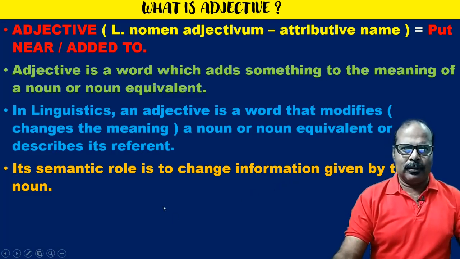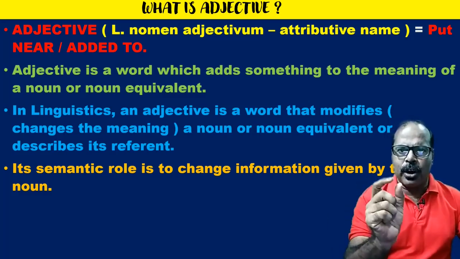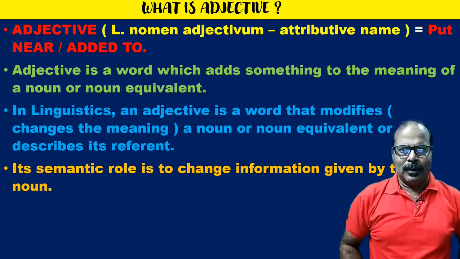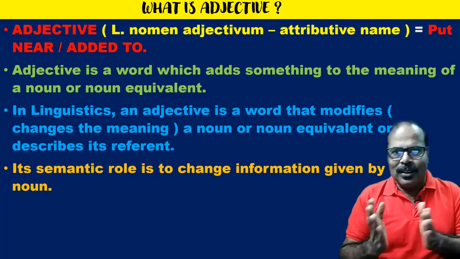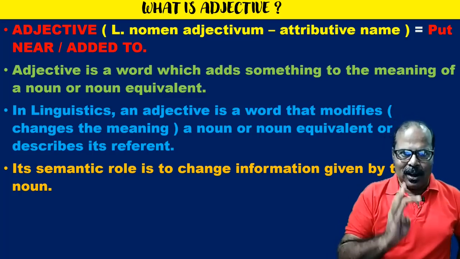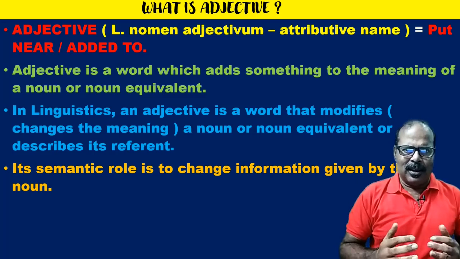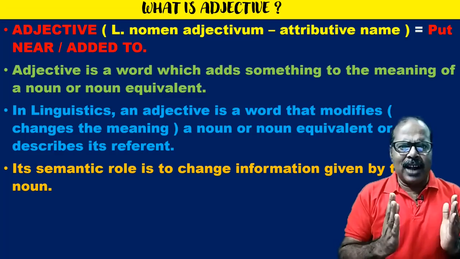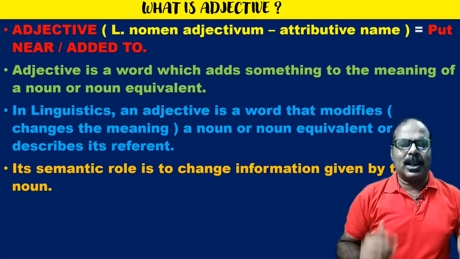For example, open the window. That means I talk about a particular window. Open a window. That means any window. So you can think of a, an, the. There are articles: a, an, and the. I'll discuss these articles in another lesson, in another video. However, they are adjectives. All determiners are adjectives, all articles are adjectives.